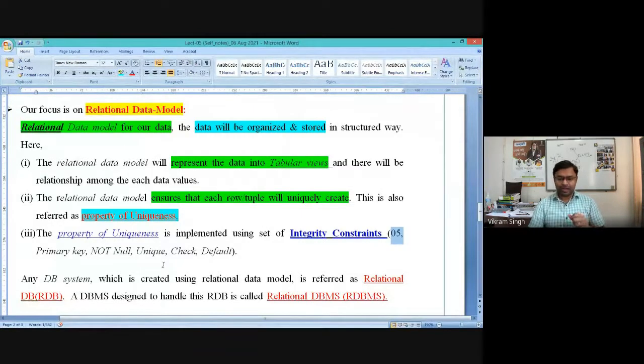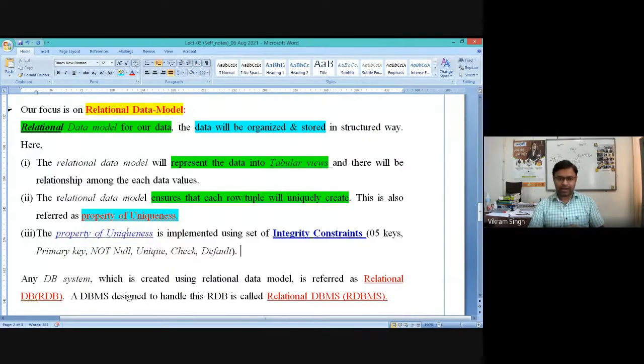The first thing they proposed is the primary key, then there is another concept called not null, then they proposed unique key, then check, then default. So these are the 5 different keys, 5 different constraints, to implement this simple uniqueness property.